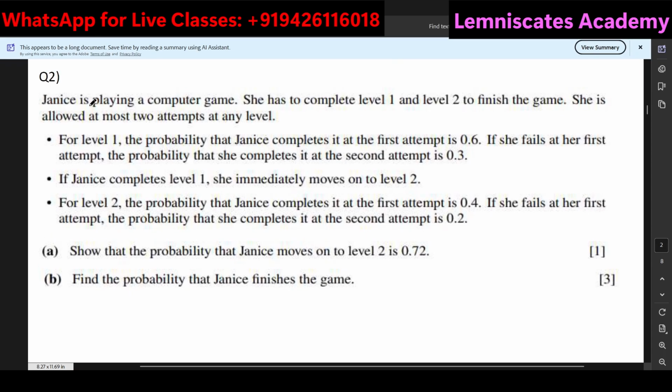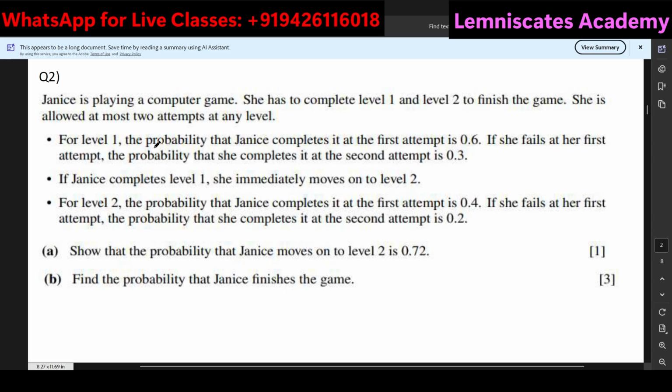Janice, whatever is the name, is playing a computer game. She has to complete level 1 and level 2 to finish the game. So basically there are two different levels, and to finish the game, she needs to complete both the levels. She is allowed at most 2 attempts at any level. So at level 1 there are 2 attempts, and then at level 2 there are 2 attempts.